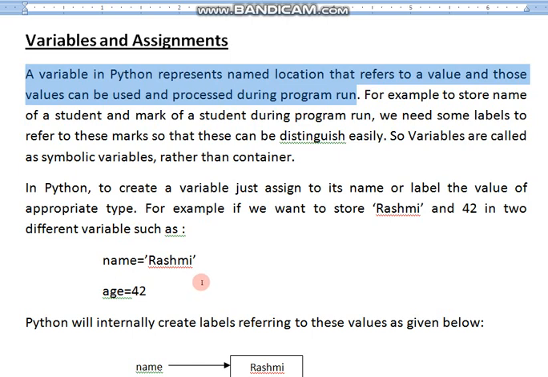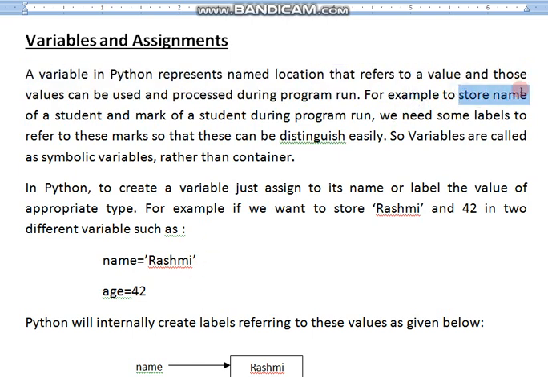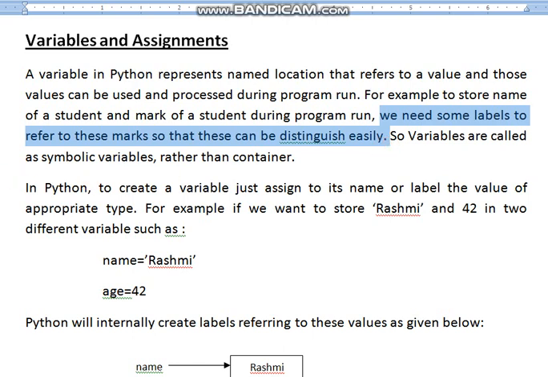I have given some examples. Later on you will see them, and there you will get clear about the concept very nicely. For example, to store the name of a student and the marks of a student during program run. There are two examples given. We need some labels to refer to these marks so that they can be distinguished easily.